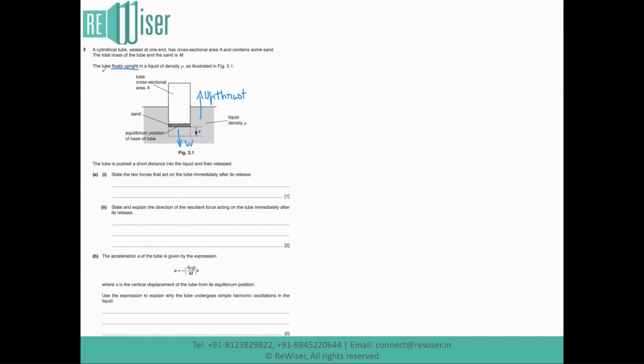So a tube or any body for that matter can float if and only if the upthrust is equal to or greater than the downward force, which is its weight. So this is the condition for a body to float.